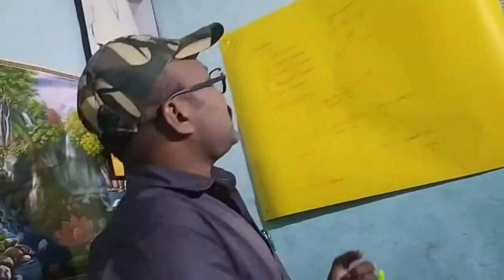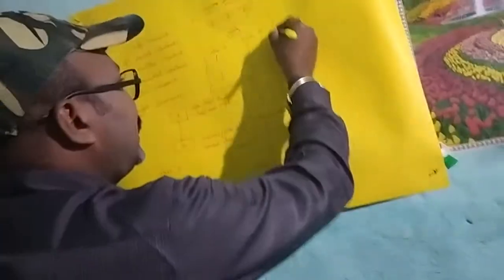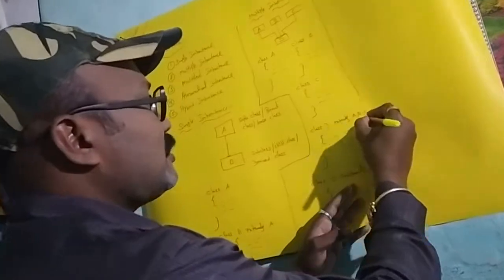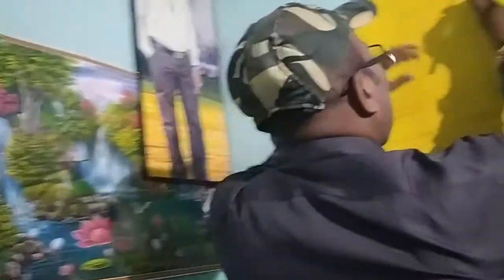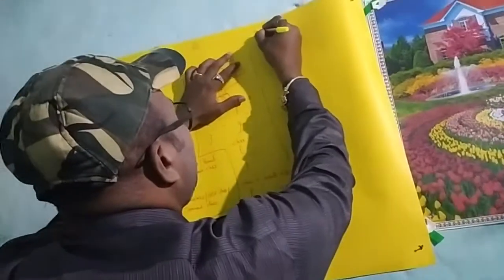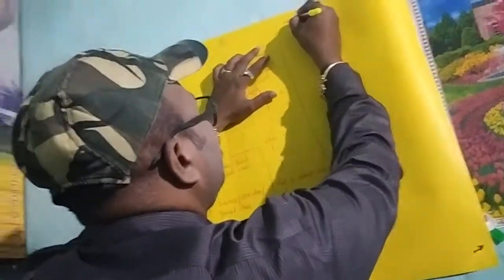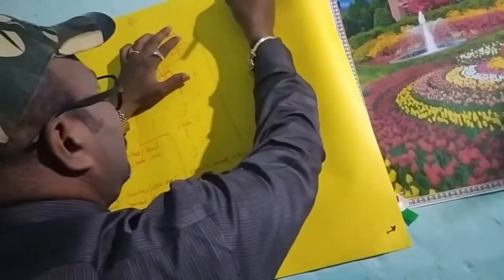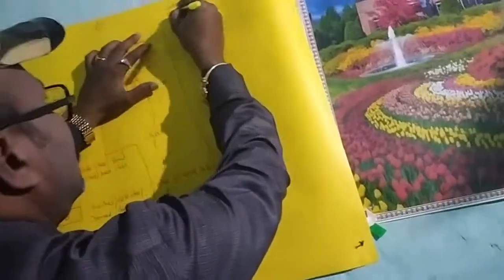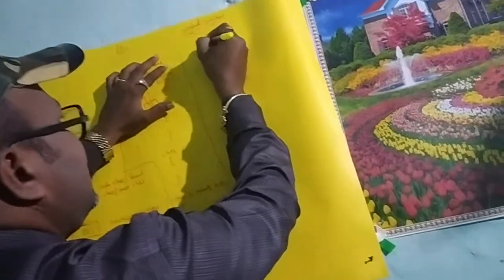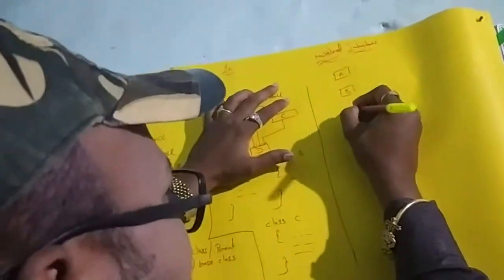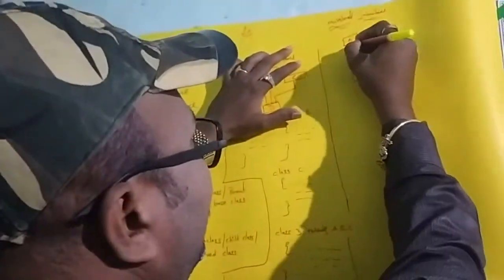Then next, my dear students, in the inheritance concept we will discuss multi-level inheritance. Multi-level inheritance means, that is A, B, C. It is the block diagram for multi-level inheritance.